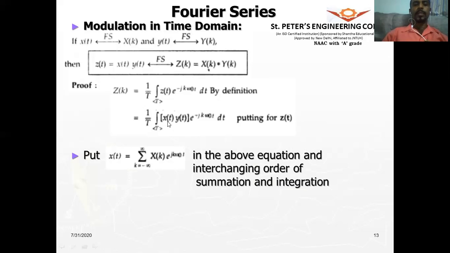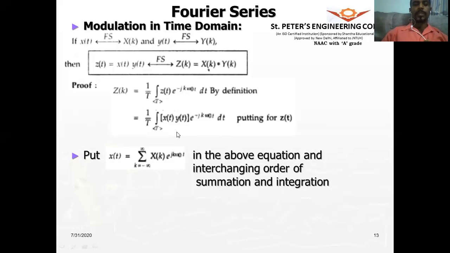The other signal, we will substitute the formula for x of t in terms of the complex Fourier series coefficients X of k. So x of t will be equal to sigma k equals minus infinity to plus infinity X of k e to the power of plus jk omega naught t.